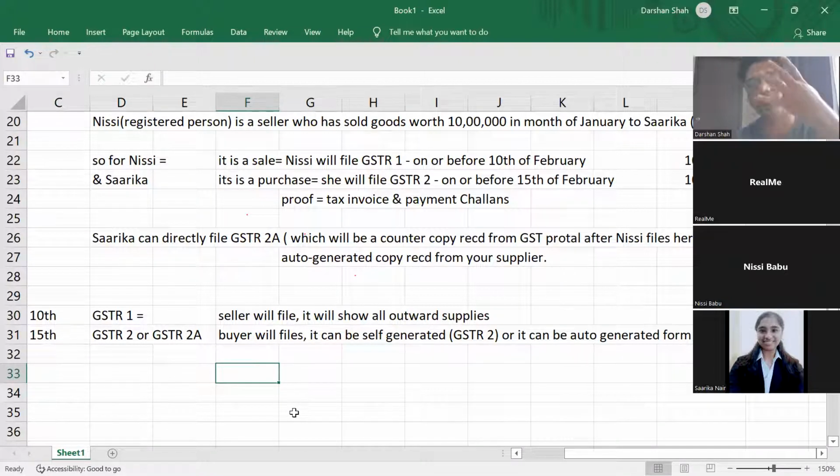So you are going to manipulate 4 returns: the GSTR returns of the customer, income tax returns of the customer, GSTR returns of the supplier, and income tax returns of the supplier. And if by mistake something is left, the income tax department and the GST department will both send you a show cause notice asking why your figures are not matching. So that's why you need to be very careful with all these return filings.